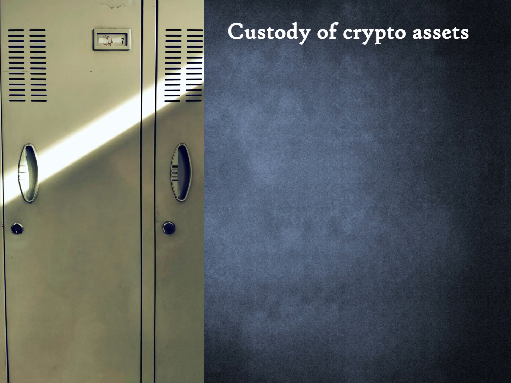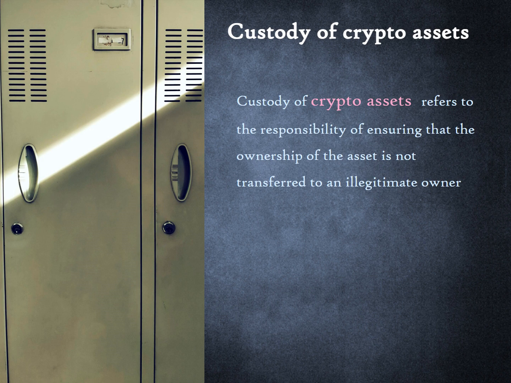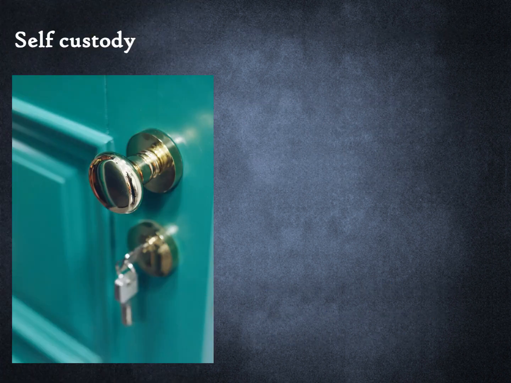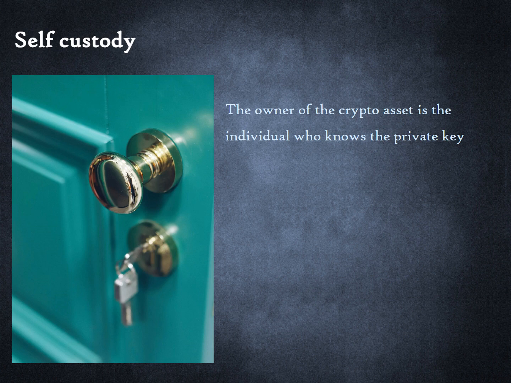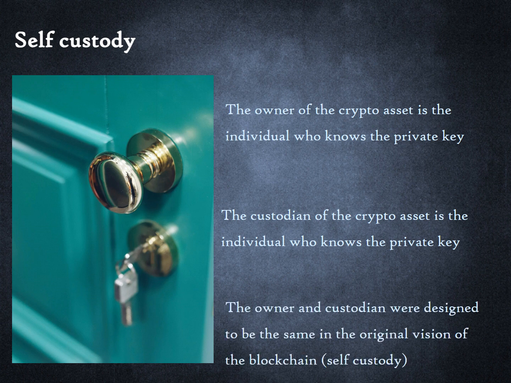We define custody of financial assets as the responsibility of ensuring that the ownership of the asset is not transferred to an illegitimate owner. We can simply substitute financial assets with crypto assets and the definition still stands. Since there is no ownership register, custody of crypto assets effectively means knowing the private key. The owner of the crypto asset is the individual who knows the private key. This form of attributing ownership is equivalent to the bearer form of financial assets. The custodian of the crypto asset is the individual who knows the private key. Hence, the owner and custodian were designed to be the same in the original vision of the blockchain. We can refer to this as self-custody.